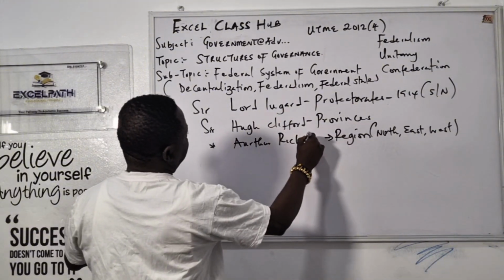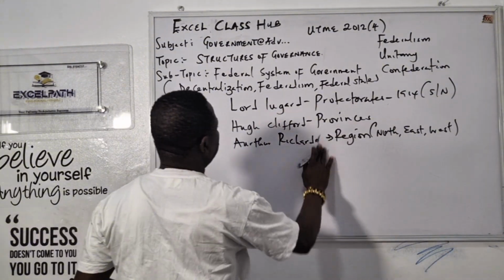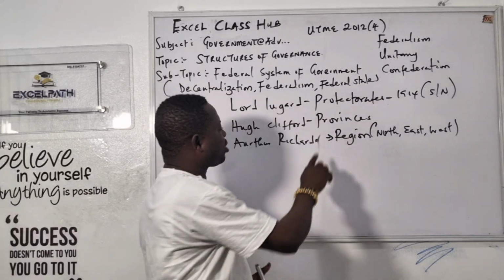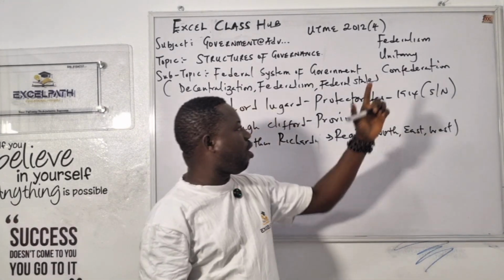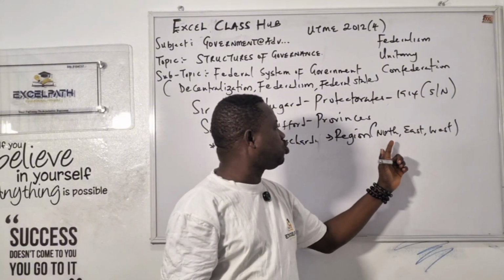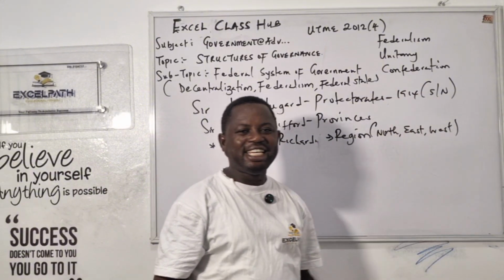Richard Constitution. He broke it into 3 regions. We have the north, we have the east, and we have the west. Before, we had only 2. So he broke this south into east and west.